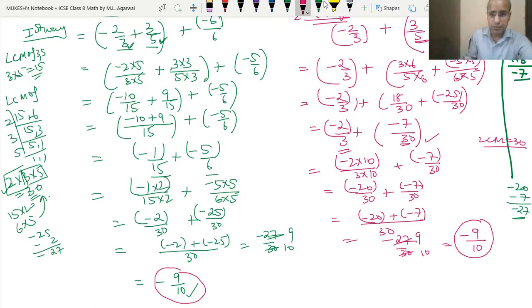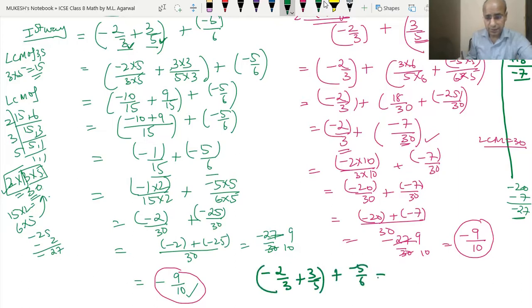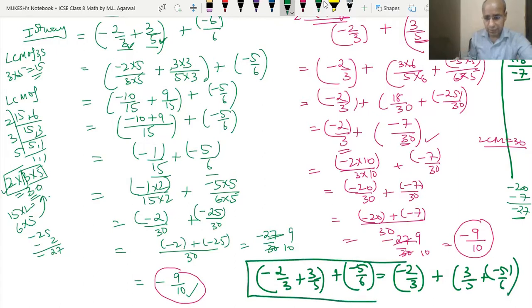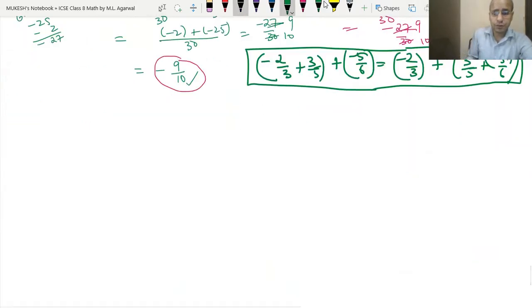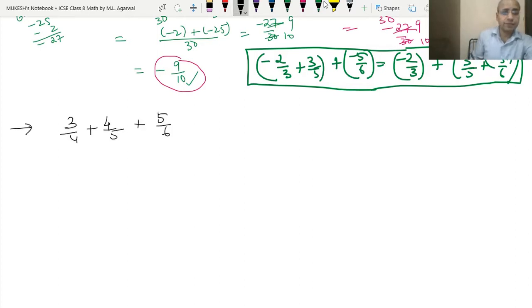So what we can say about this is that minus 2 upon 3 plus 3 upon 5 in one bracket, and then adding minus 5 upon 6, is the same as adding the other way, minus 2 upon 3 plus the bracket of 3 upon 5 plus minus 5 upon 6. This is the same result they will be getting, and we call this the associative property. Okay, now let's do one more example. So we have 3 upon 4 plus 4 upon 5 plus 5 upon 6. Let's do the first way.